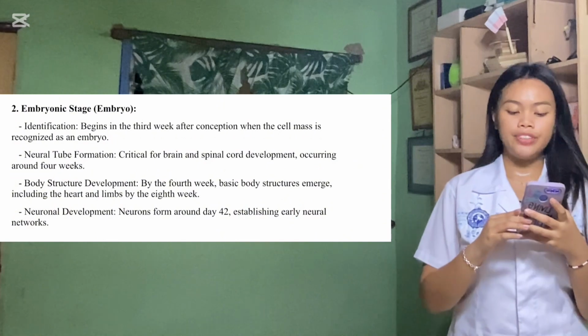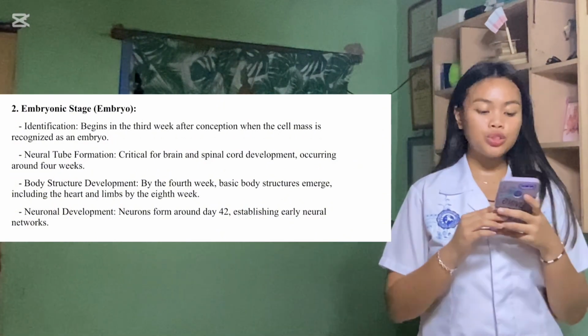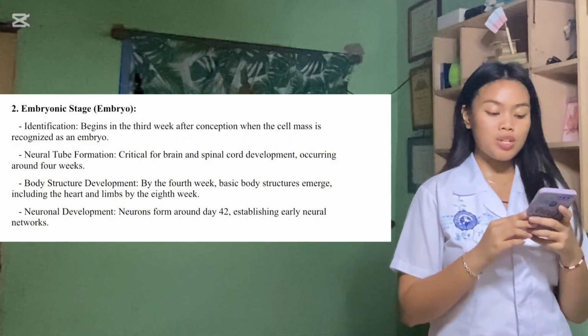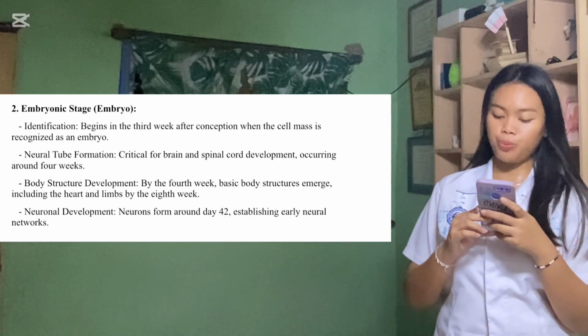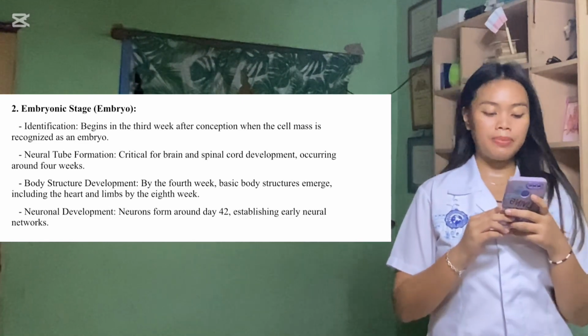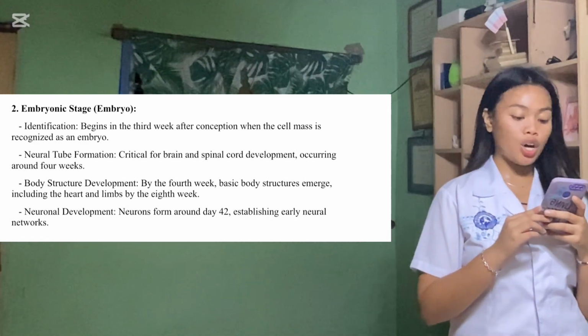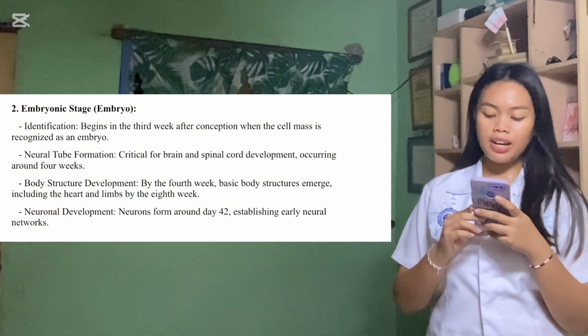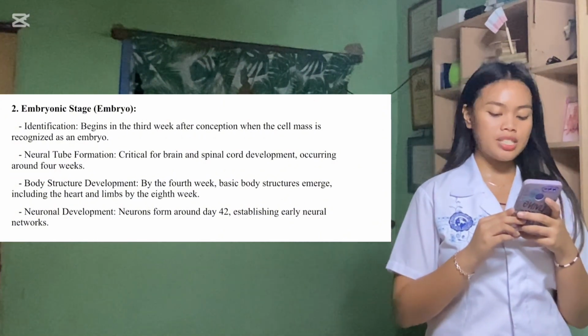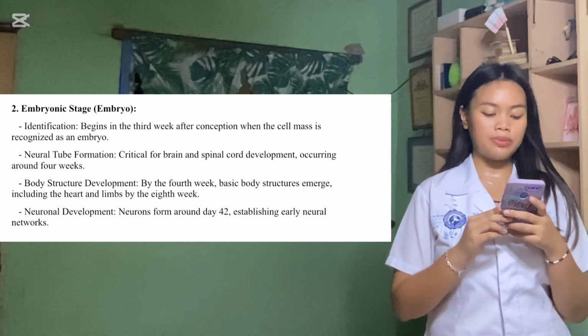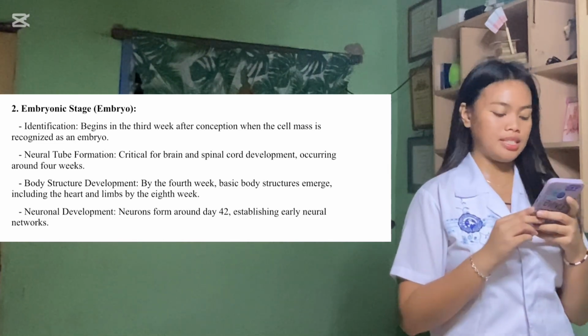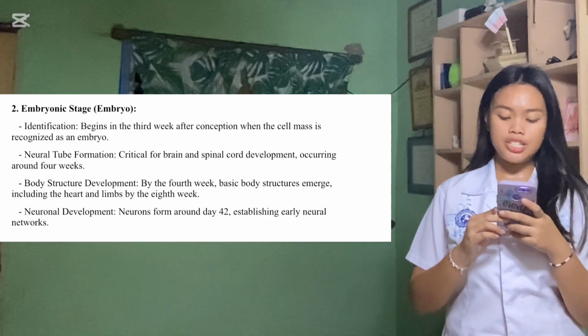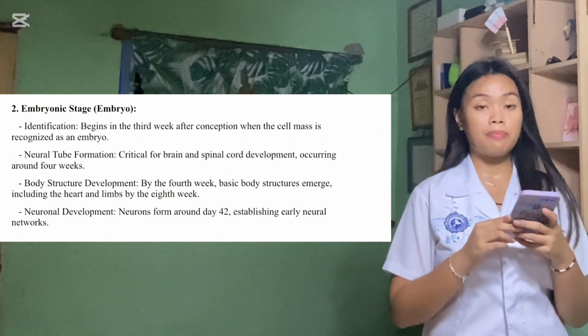The last one, neuronal development: neurons from around day 42 establishing early neural networks. Neuronal development begins around day 42 of embryonic growth, when neurons start to form and establish early neural networks. This process is critical for the formation of the nervous system, allowing for communication between different parts of the body.